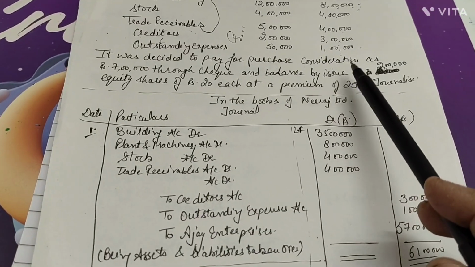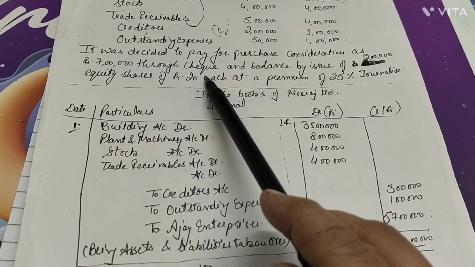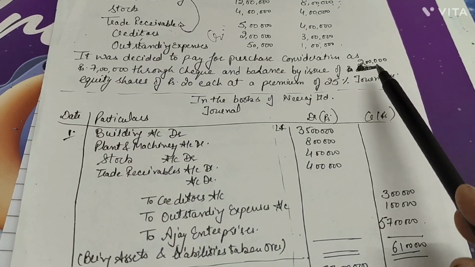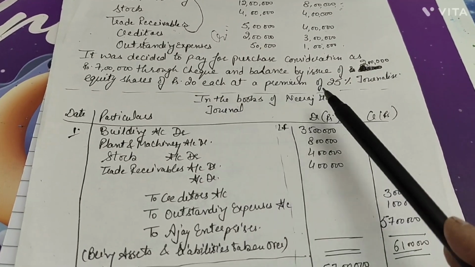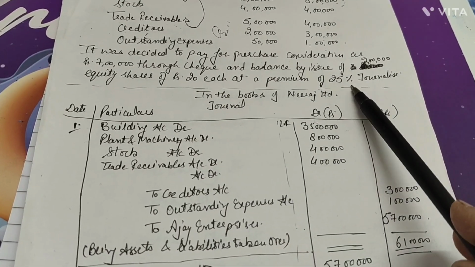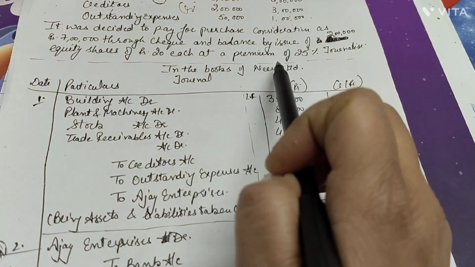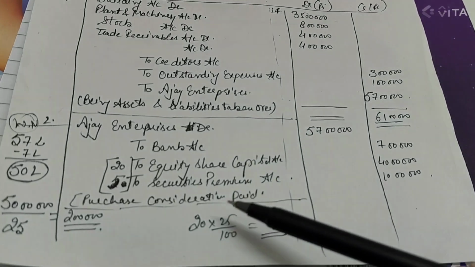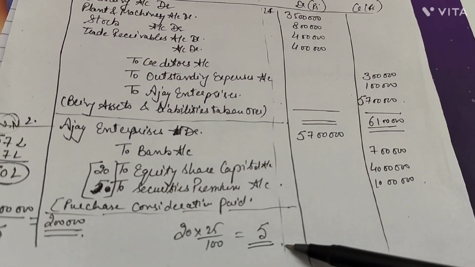For the second journal, it is mentioned over here that payment is to be made through cheque, that is of rupees 7 lakh, and there would be an issue of 2 lakh equity shares of rupees 20 each at a premium of 25%. First of all, when we have to calculate the premium, we will take 20 rupees, and 25% of that 20 rupees would be rupees 5 over here, right?